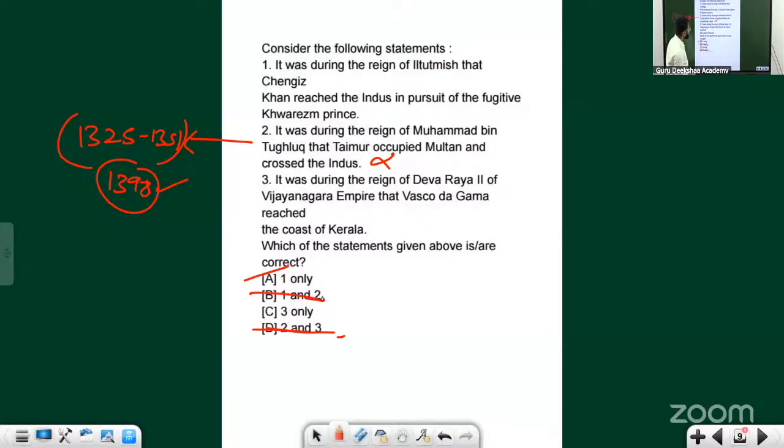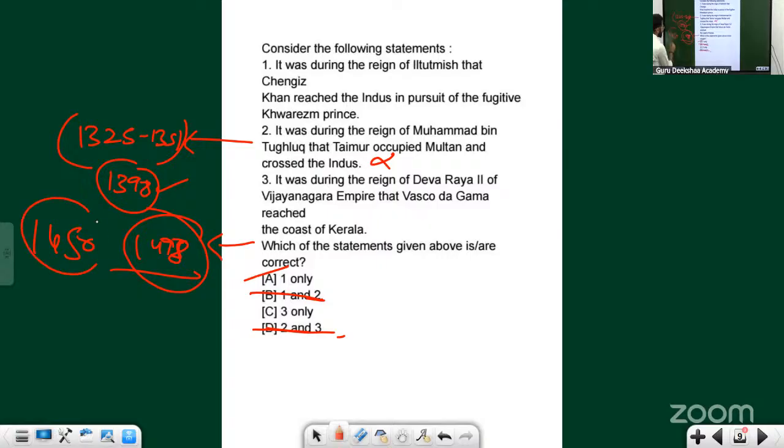Okay. It was during the reign of Devaraya II of the Vijayanagar Empire that Vasco da Gama reached. No, actually, when you read about the Vijayanagar Dynasty, Vasco da Gama reached in the year 1498. This year you must be knowing. History books must have highlighted this year, when Vasco da Gama came to India, but the time period of Devaraya II was around the 1450s. Okay, there is a difference. It was not during the reign of Devaraya II.